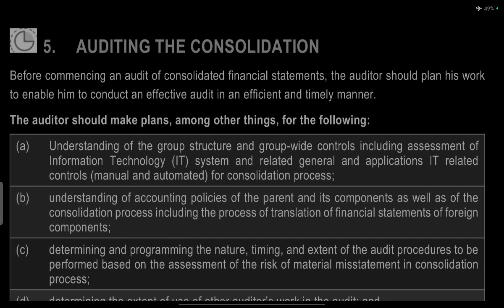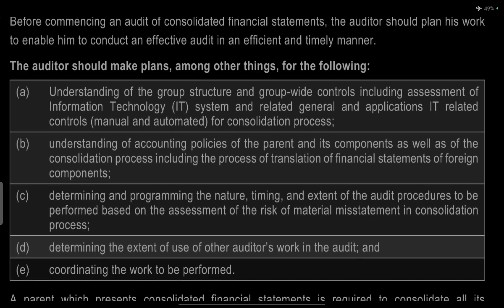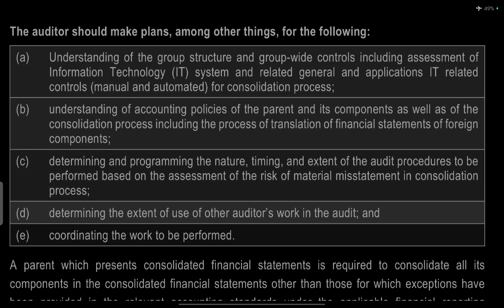Auditing the consolidation. Before commencing the audit of consolidated financial statements, the auditor should plan his work to enable him to conduct an effective audit in an efficient and timely manner. Auditor should make a plan, among other things, for the following: understand the group structure, group-wide controls, including assessment of information technology systems, related general and application IT controls, and manual or automated consolidation systems.